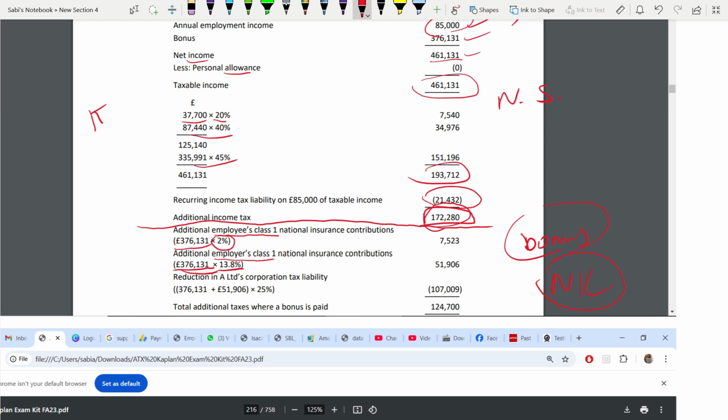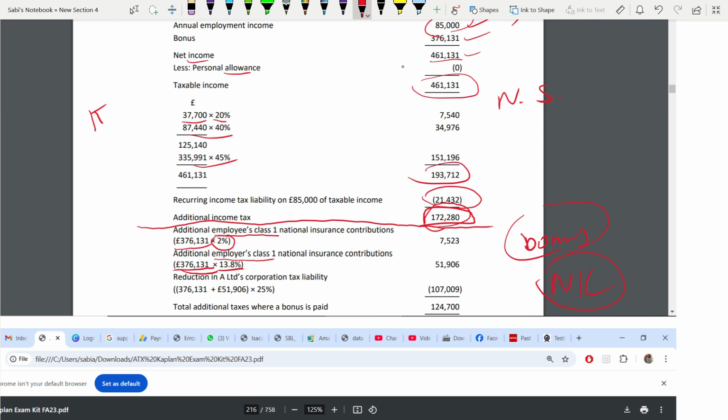Do not forget this. You can refer back to the NIC table. Next time I'll copy paste the NIC table also in my next question. The limits are given there: the upper threshold, lower thresholds, higher than the upper threshold, the profit. So that's why it's 2%.